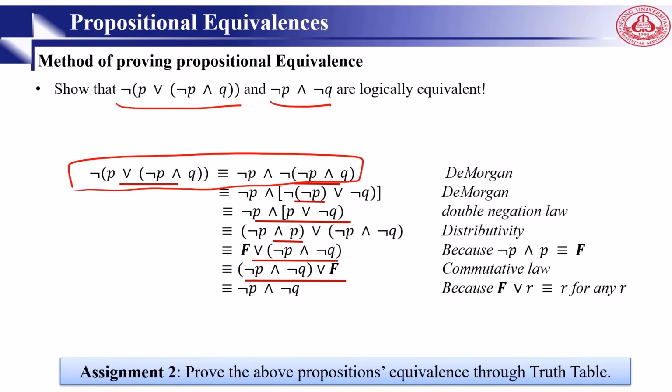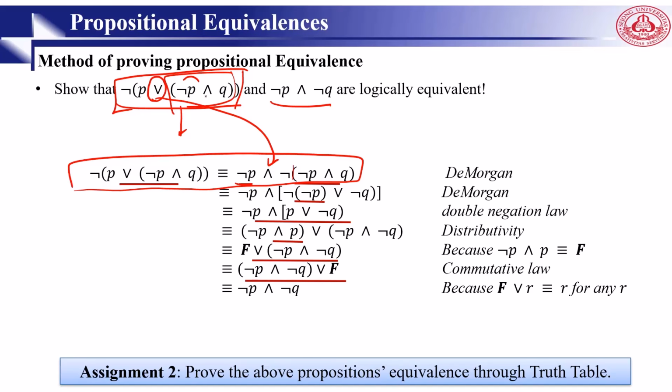Using the second De Morgan law, the law of intersection, we can rewrite this. We start from here and apply the not: not P stays not P, this or will be changed to and, and then the whole parenthesis has a not.